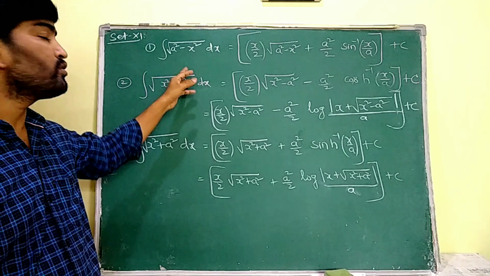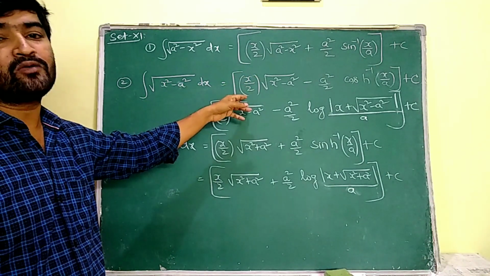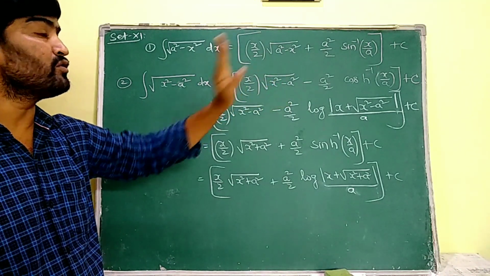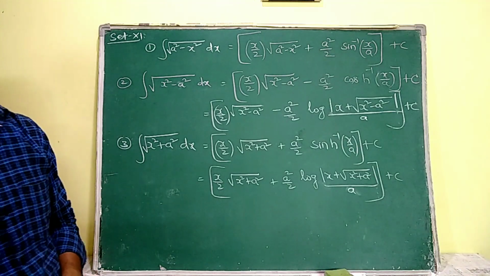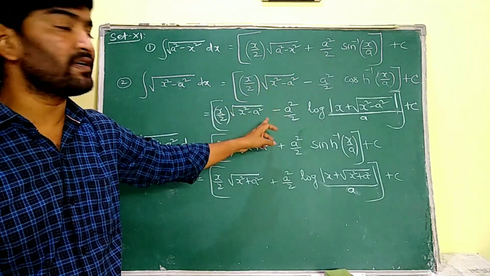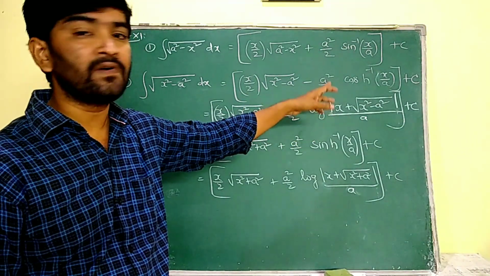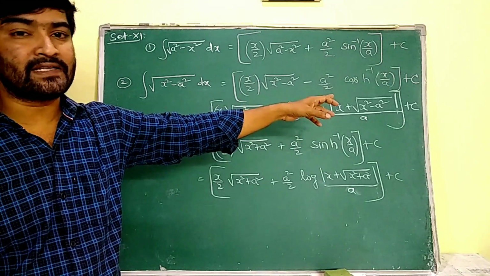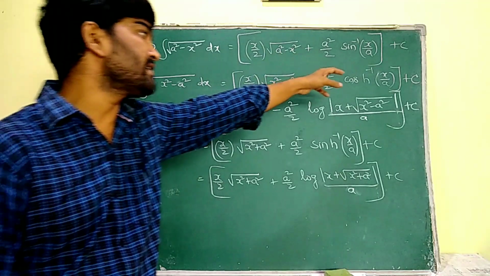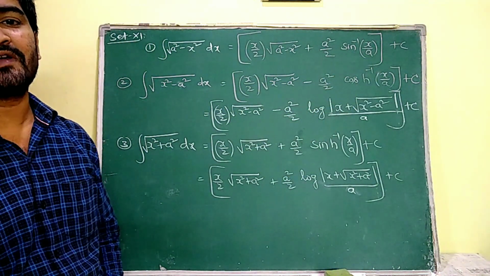Similarly, integral root over x square minus a square dx is equal to x by 2 into root over x square minus a square, minus a square by 2 into cosh inverse x by a, or that can be expressed as x by 2 into root over x square minus a square, minus a square by 2 into log of x plus root over x square minus a square, whole by a, plus c. Why? Because cosh inverse x by a is log of x plus root over x square minus a square by a.